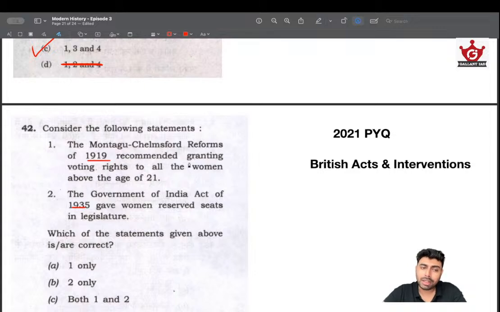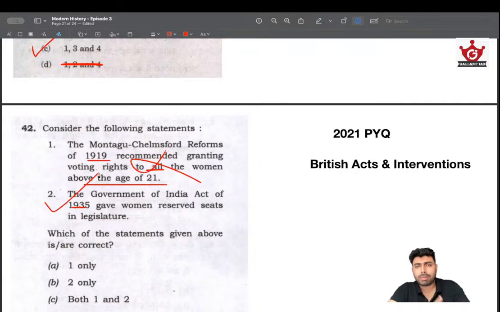Montagu-Chelmsford reforms recommended granting voting rights to all the women above the age of 21. First of all, India didn't have a universal adult franchise up until 1950. That's the key idea, that India was very late to the party. We got a universal adult franchise only after becoming a republic. So in 1919, granting voting rights to all women, absolutely no chance. Government of India Act 1935 gave women reserved seats.